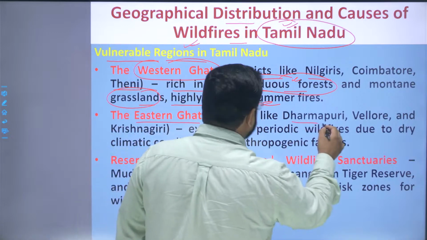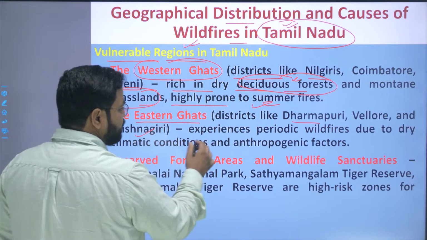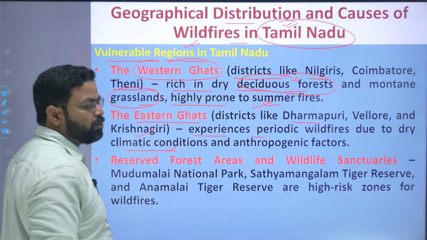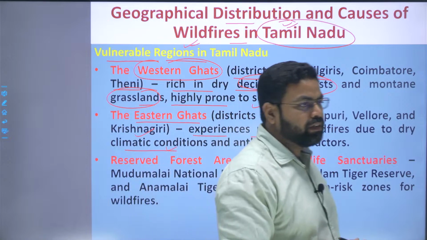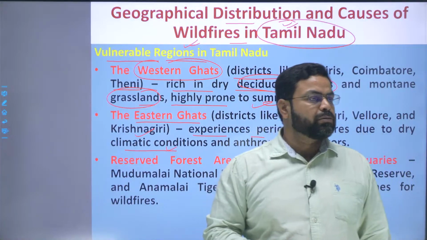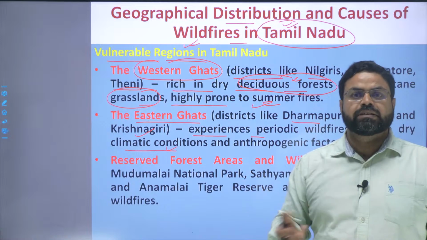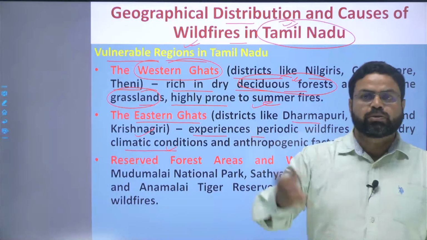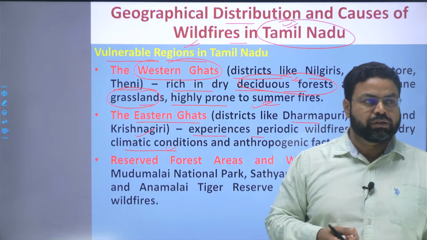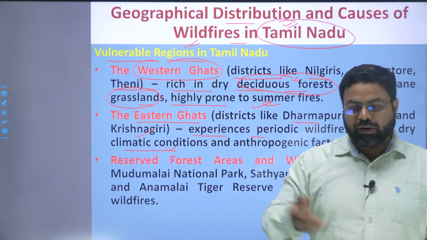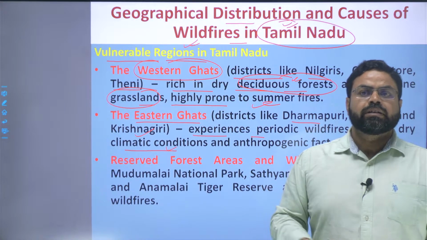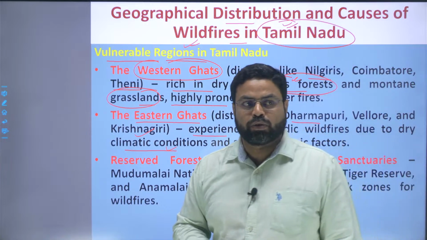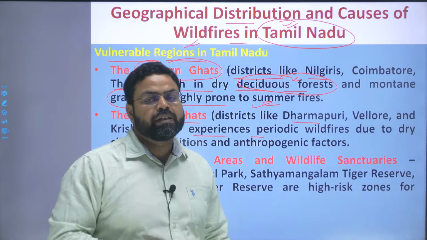In the Eastern Ghats region, districts like Dharmapuri, Vellore, and Krishnagiri experience periodic wildfire due to dry climatic conditions and anthropogenic factors. During the summer monsoon season, when the temperature is high, this Eastern Ghats region does not receive rainfall. They basically receive rainfall due to the retreating monsoon or the northeastern monsoon. When the northeastern monsoon starts in October, this region receives rainfall in the Coromandel coast and the adjacent areas in the Eastern Ghats.